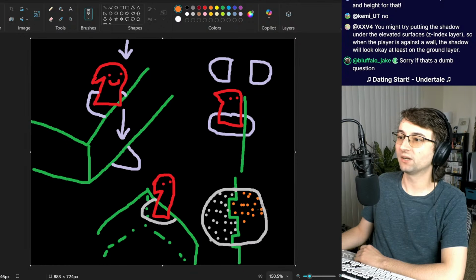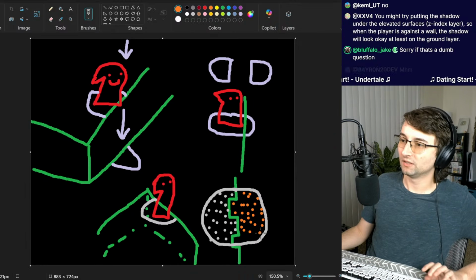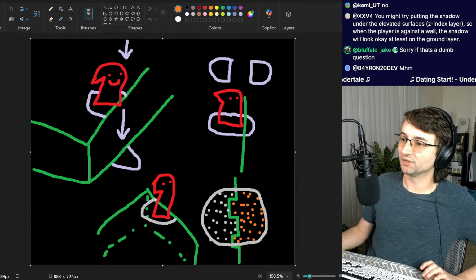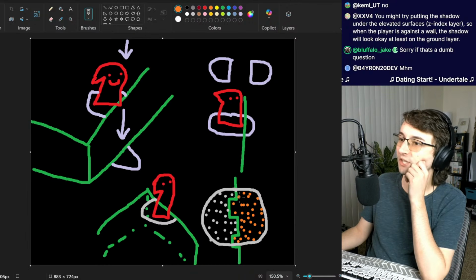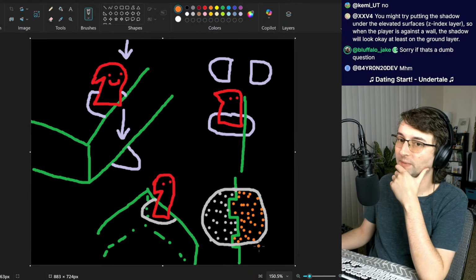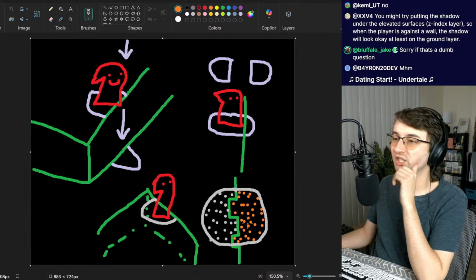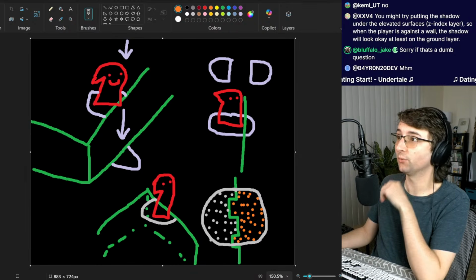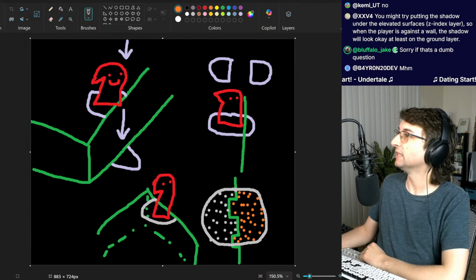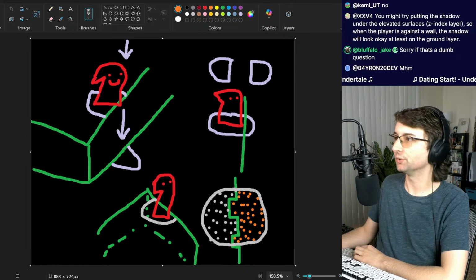So pretend all of these are the pixels that make up the shadow. It's just checking to see what exists in the notch versus out of the notch, and it has to use some shader code to figure this out, probably. Is the shadow a shader? No, and that's not a dumb question, by the way. It's actually not a shader, but we're going to be applying shaders to it in order to make it work.